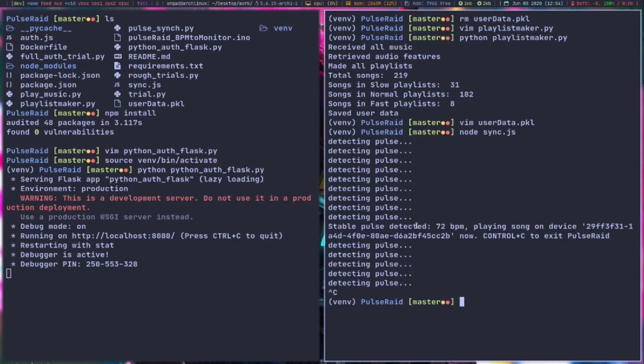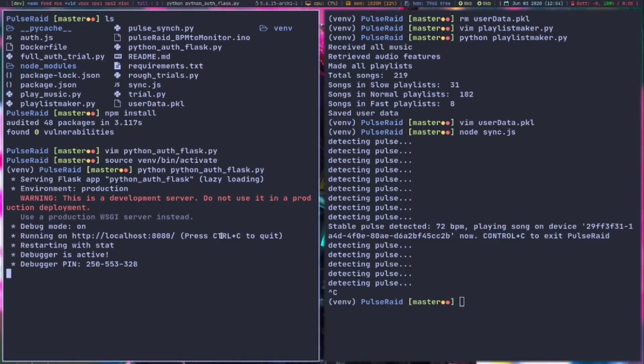The thing is that it will keep on running, and after 10 more pulses it will detect another stable heart rate and play another song. If we don't want another song to run, it says Ctrl+C to exit Pulse Rate, and we can do that. So let me just cancel out of here.